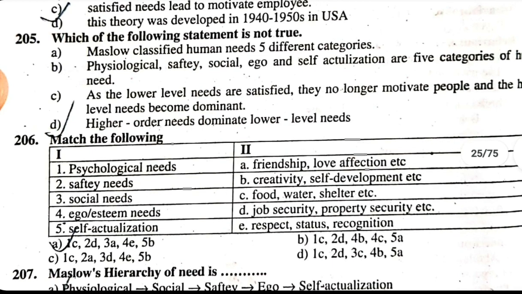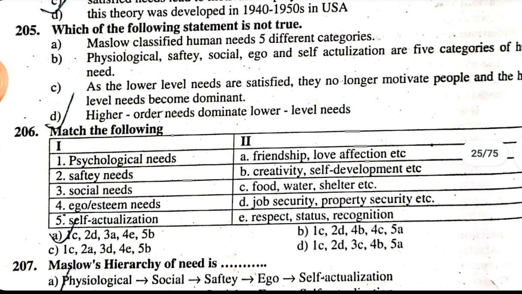207. Maslow's hierarchy of need is physiological, social, safety, ego, actualization. First, physiological. Second, social. 3, safety. 4, ego. 5, self-actualization.